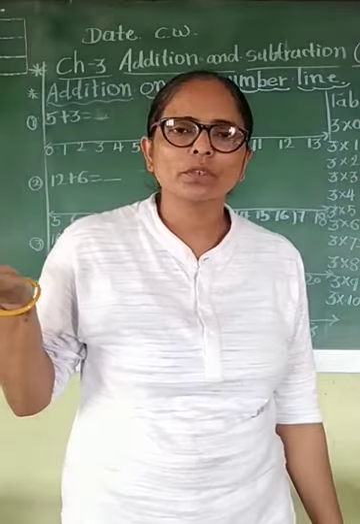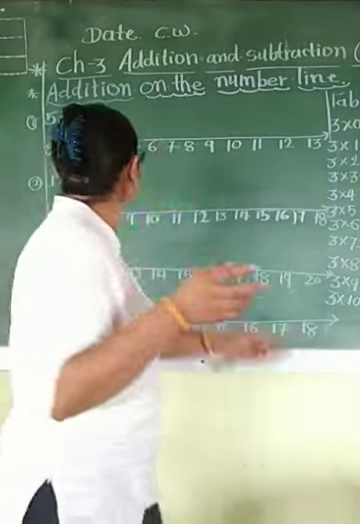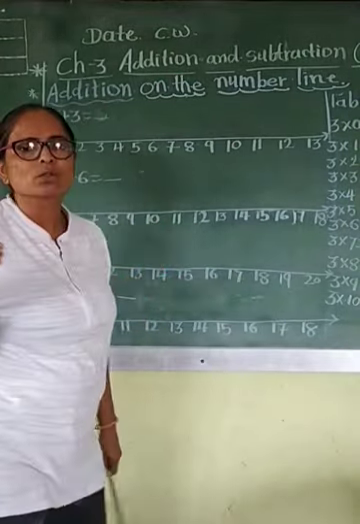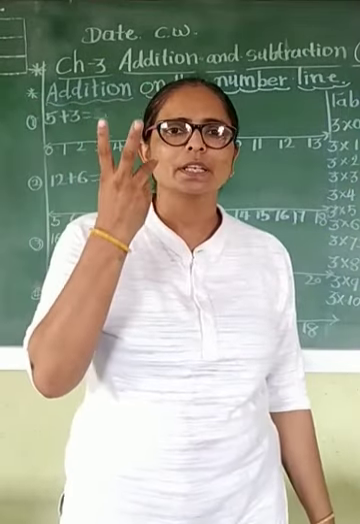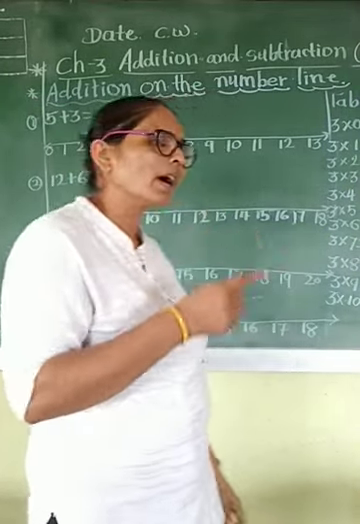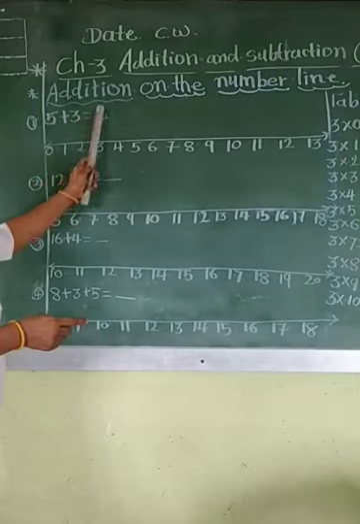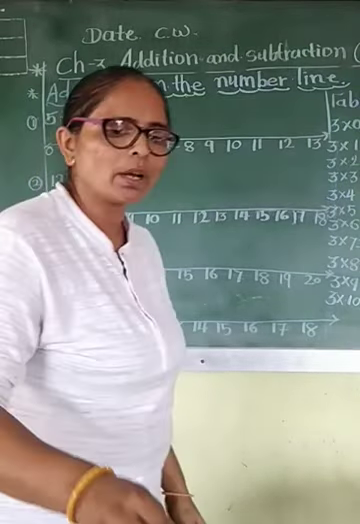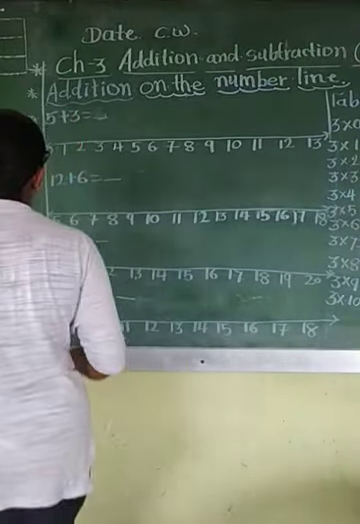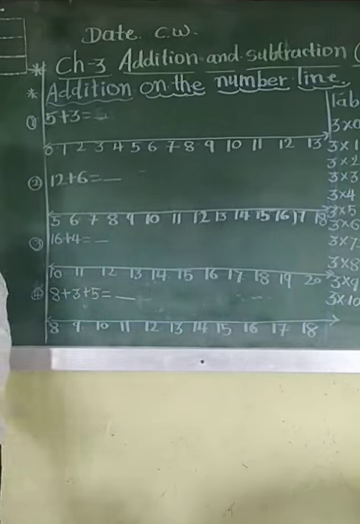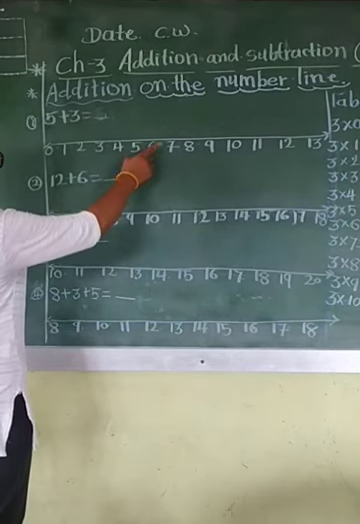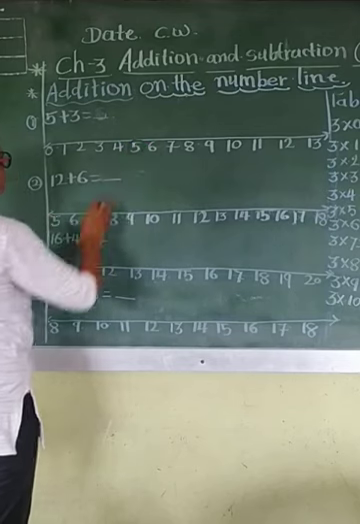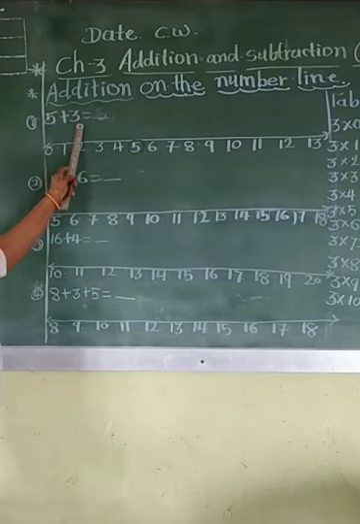In our previous video we learned forward counting. Here is the question: 5 plus 3. So after 5, 3 fingers: 6, 7, 8. Likewise, this is 5 plus 3 on the number line. So how to solve? What is your first number? First number is 5. So come here. Where is the 5? This is your 5.